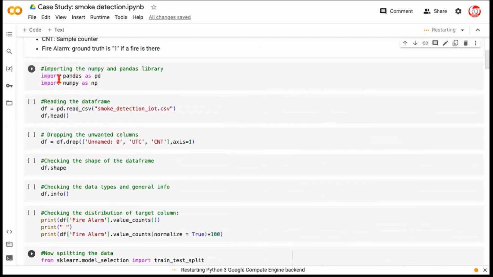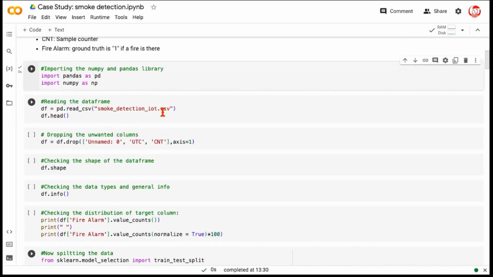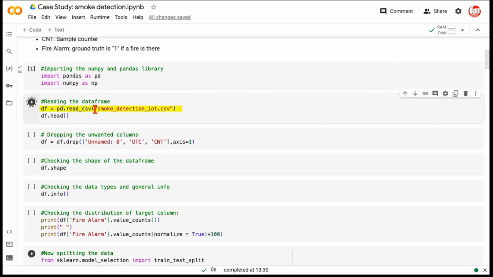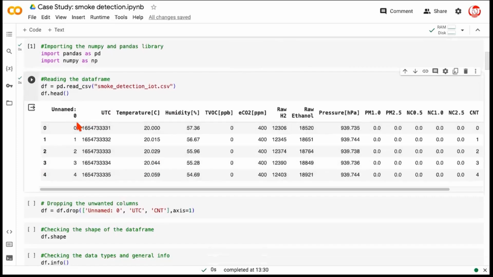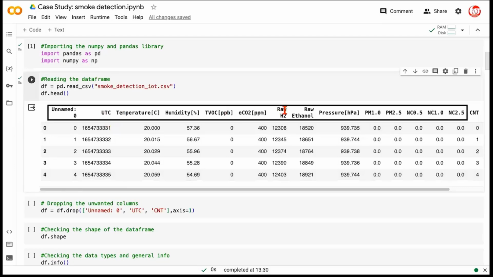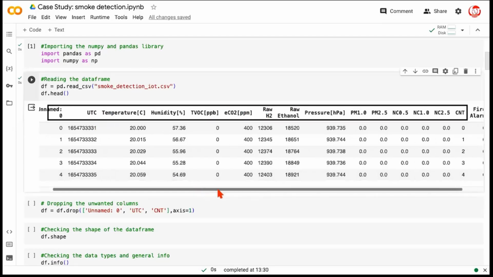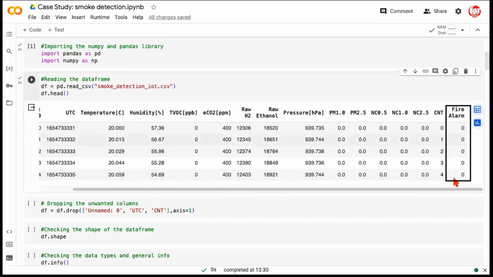So now let's move on to this case study. We begin by importing the basic libraries like NumPy and Pandas, and then we read this data set, for which the link is already present in the description, using the read CSV method, because this is a CSV file. If you look at the first few observations of the data, we have columns like unnamed, so this is going to be a useless column. Then we have all the columns relevant to the variables as described above, including the last column, which is the target column, a 0 or 1 kind of a column.